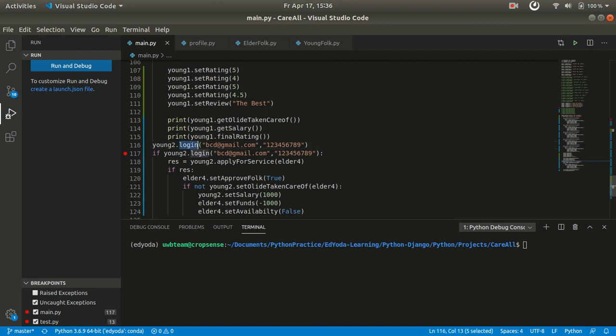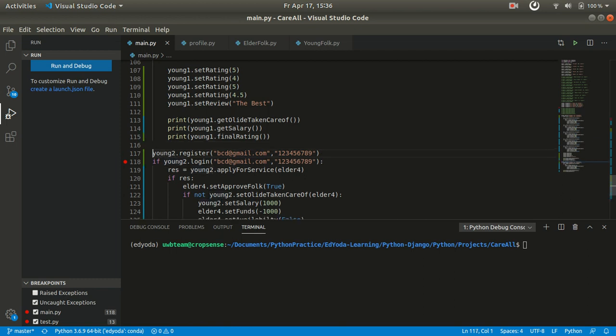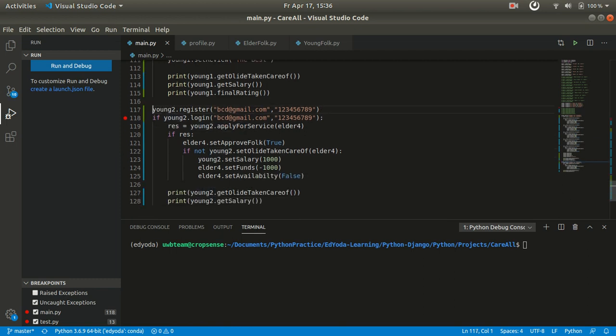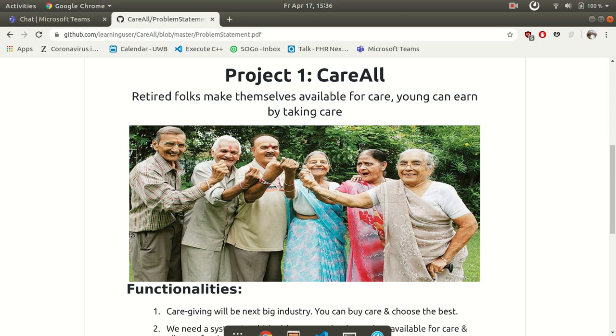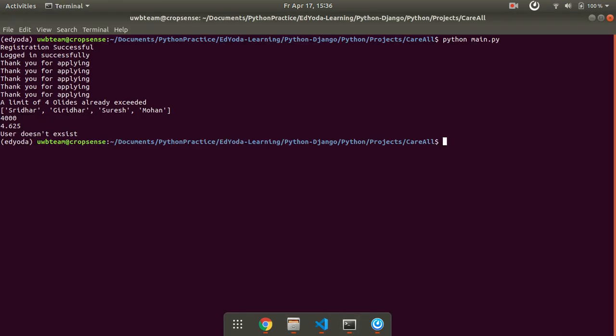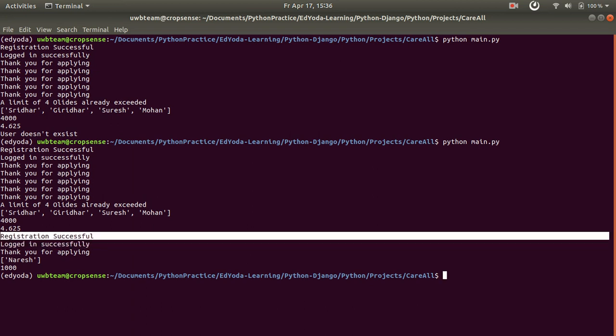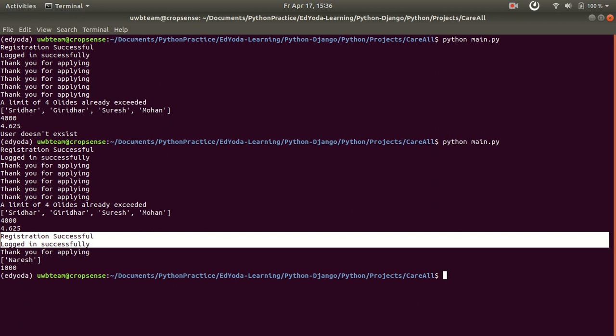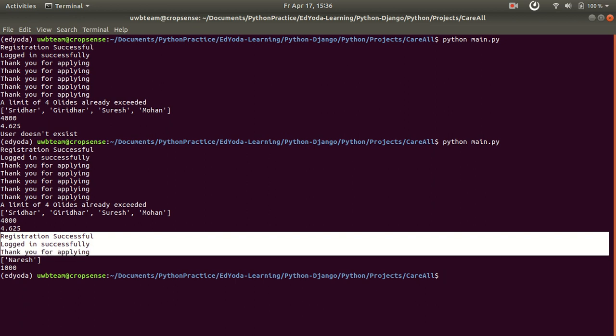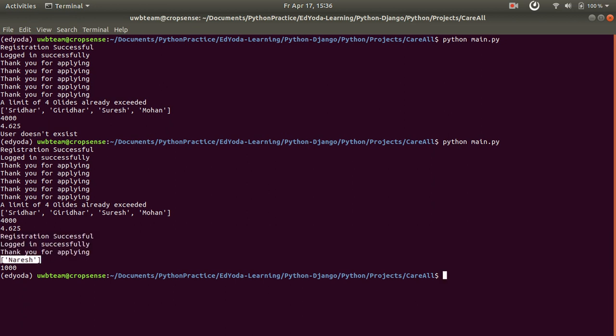In such a case, you have to register him first, and once he is registered successfully, you can execute it and see the output. You can see that user 2 is now registered and logged in successfully, and he applied for 1 adult who is available and not currently being served, and this young folk has received 1,000 rupees as an incentive.